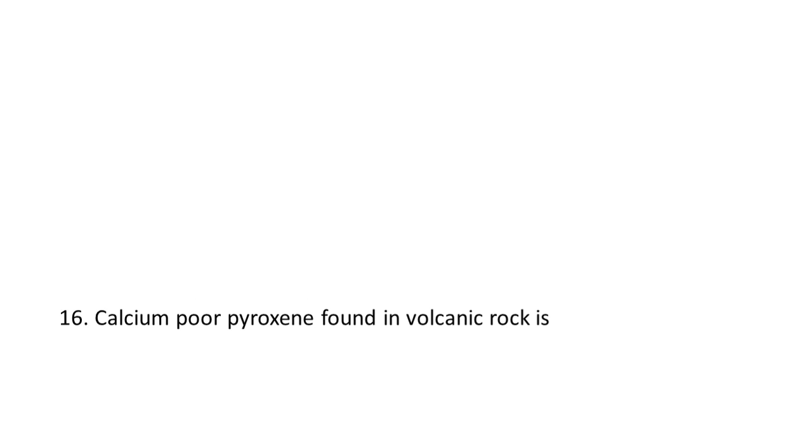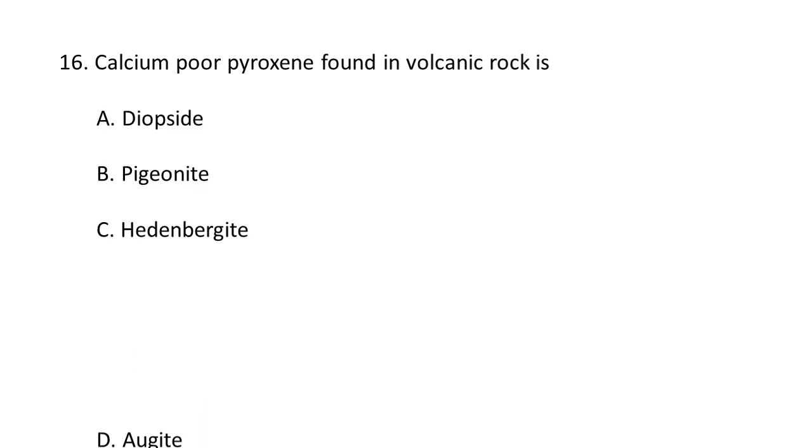Next question. Calcium poor pyroxene found in volcanic rocks is A. diopside, B. pigeonite, C. hedenbergite, D. augite. So calcium poor pyroxene found in volcanic rocks is known as pigeonite. Pigeonite is a calcium poor clinopyroxene with a general formula of Si2O6, where the calcium cation fraction can vary from 5% to 25%, and the rest of the cations are made up of iron and magnesium. So calcium poor pyroxene found in volcanic rocks is pigeonite. B is the correct option.